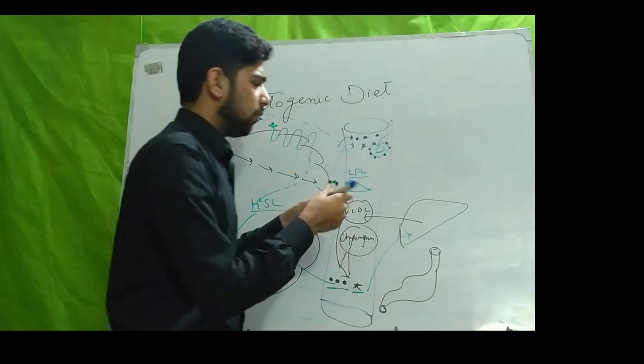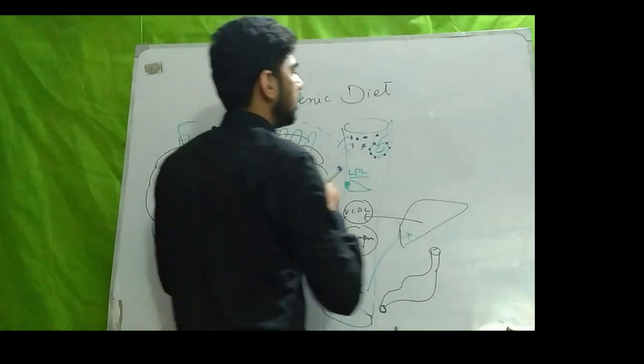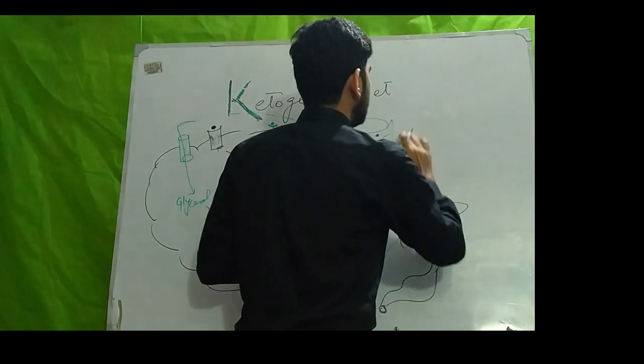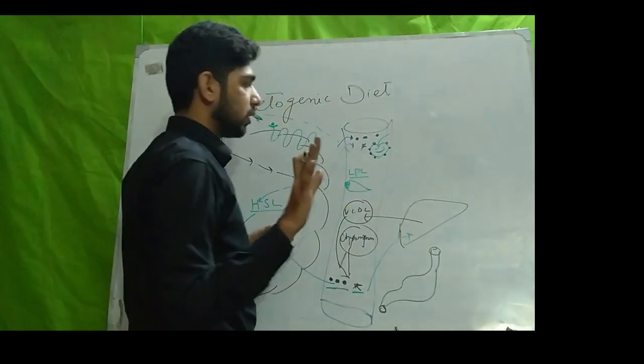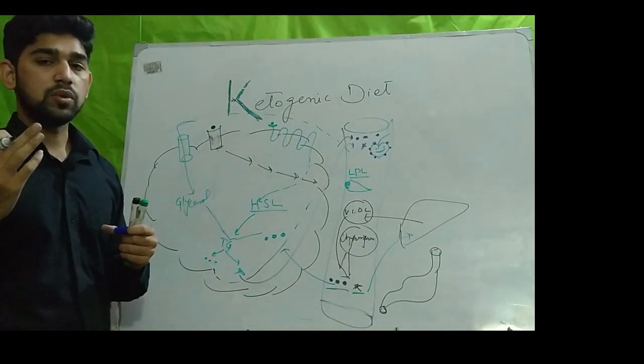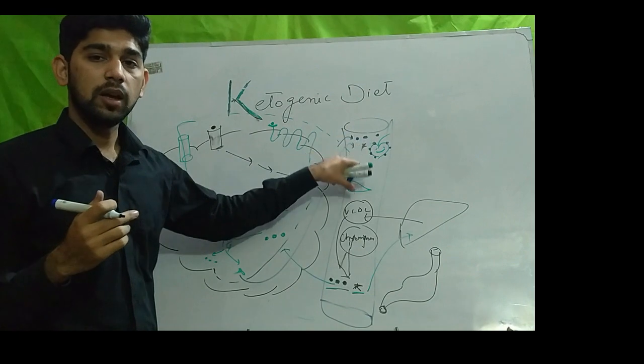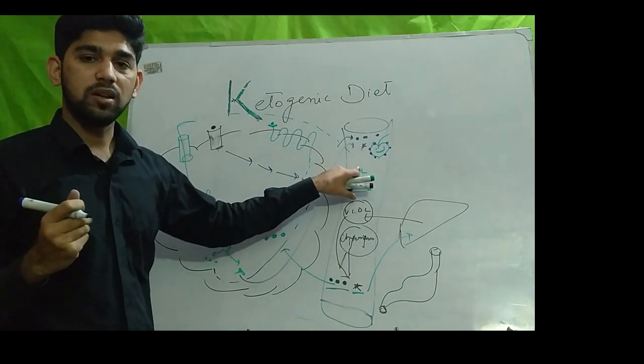Suppose I draw one body cell of any body tissue here. It will be transported to all body tissues, except a few. We will discuss later which two body tissues can't use free fatty acids as an energy source.